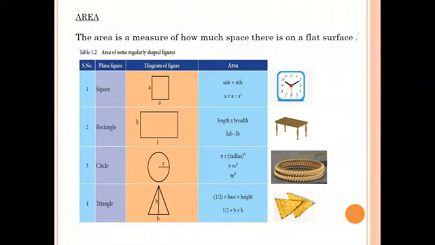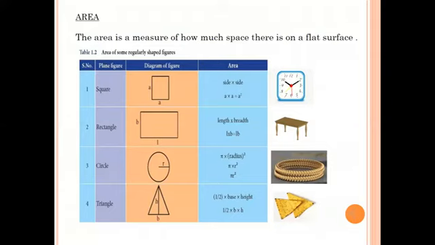Here, areas of some regularly shaped figures are given: square, rectangle, circle and triangle. The area of regularly shaped figures can be calculated using the relevant formula. In the table, the formulas used to calculate the area of certain regularly shaped figures are given.